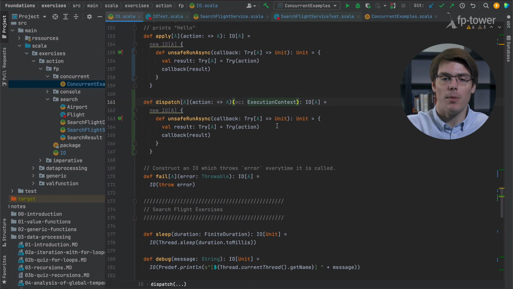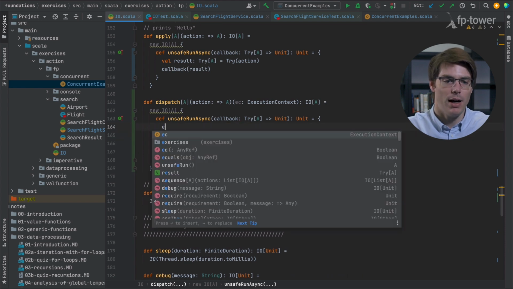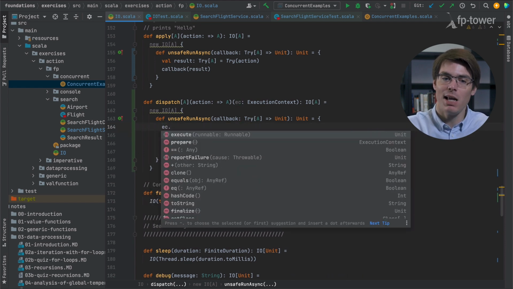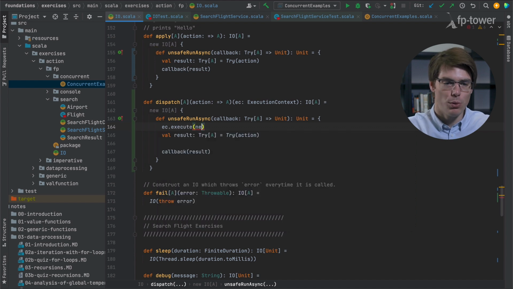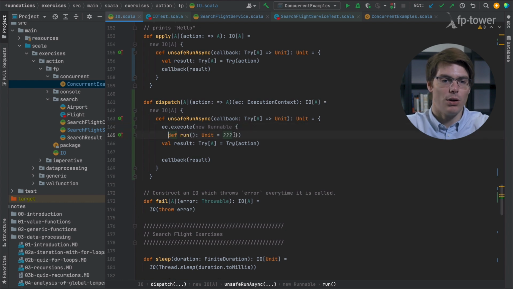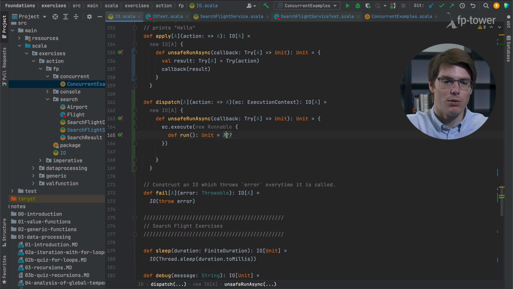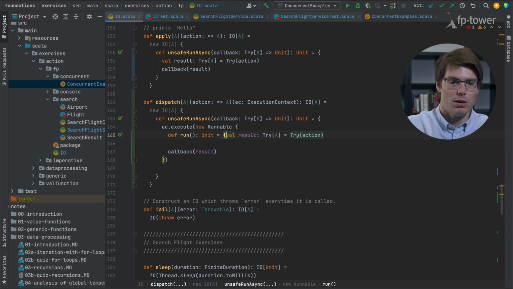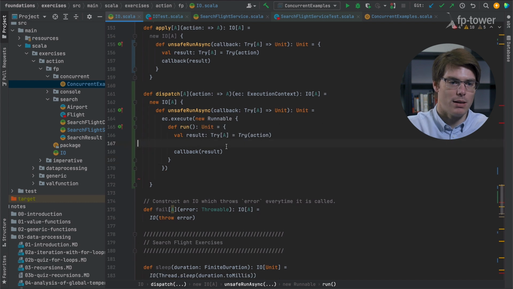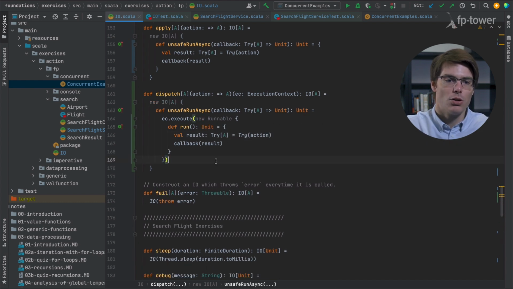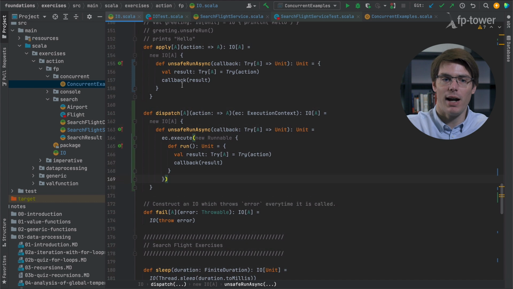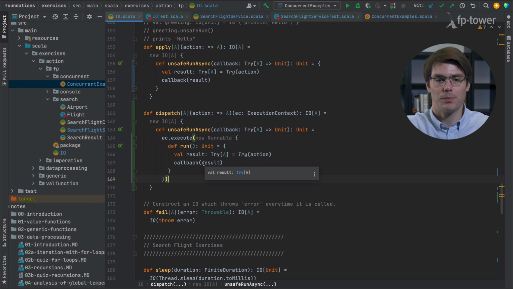So we could use a Future to do this, but we can also use directly the execution context API. If you look at execution context, it has a method execute that takes a Runnable. So we can say new Runnable, which is going to be executed on the thread pool. And basically, within this Runnable, we are going to copy paste whatever code we had here. So I just need to add curly braces, and that's it. So if you want, this is doing exactly the same as over there, except that here it's done everything locally, and here it's done on the thread pool.